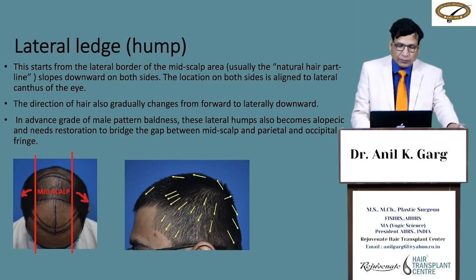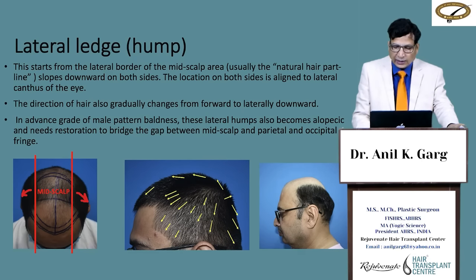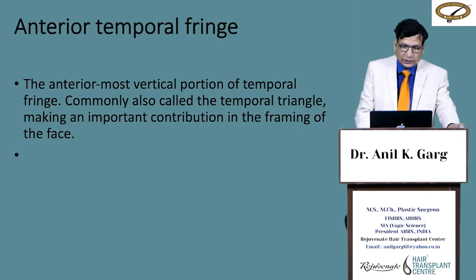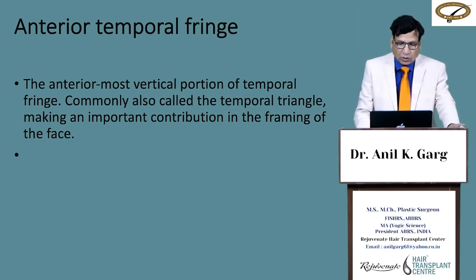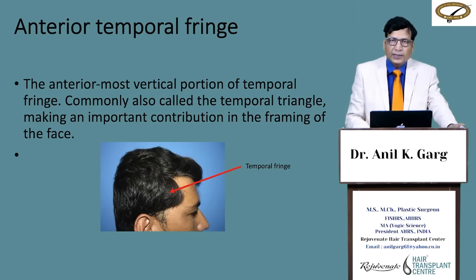So basically initially it is forward and downward, then downward it faces. In advanced grade of male pattern baldness, these lateral humps become alopecic and need restoration to bridge the gap between the mid scalp and the parietal and occipital fringe. This we need to reconstruct, which is necessary to place the anterior hairline. The anterior temporal fringe, the anterior-most vertical portion of the temporal fringe, commonly also called the temporal triangle, makes an important contribution in the horizontal framing of the face.